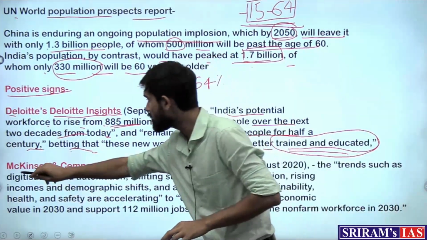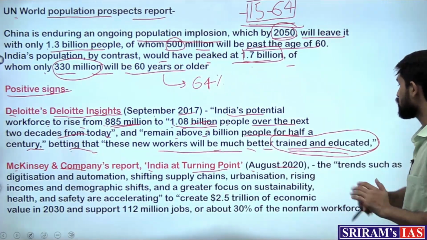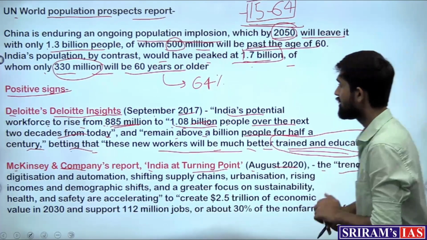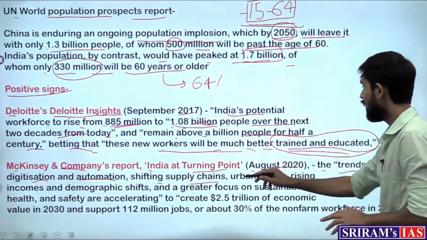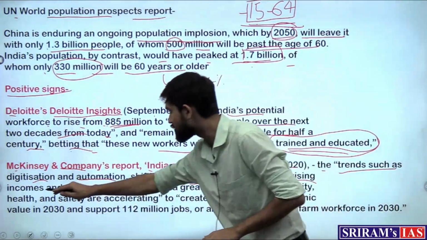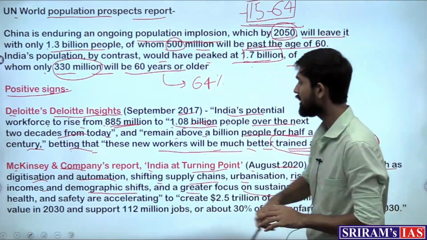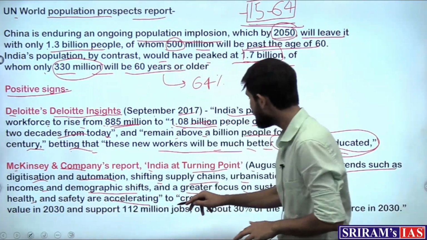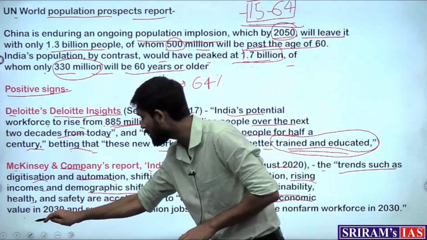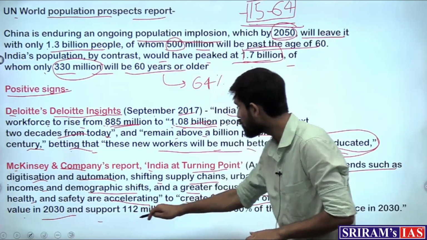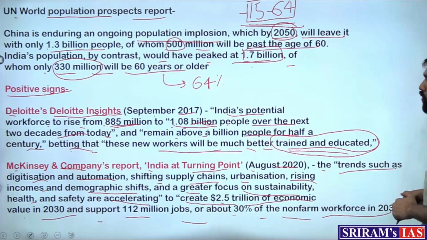The second report is by McKinsey and Company, that is India at the Turning Point, which came out in August 2020, which says that the trends such as digitization and automation, shifting supply chains, urbanization, rising incomes and demographic shifts, and greater focus on sustainability, health and safety are accelerating to create $2.5 trillion of economic value in 2030 and support 112 million jobs, or about 30% of the non-workforce in 2030.